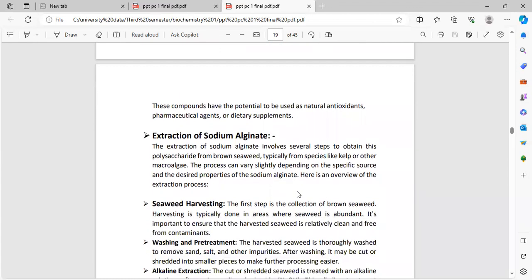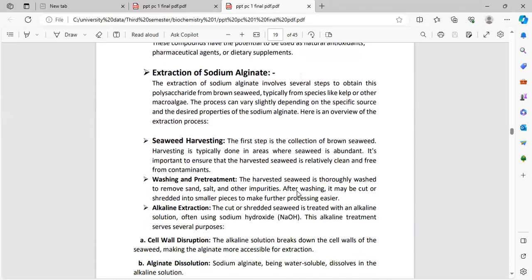Extraction of sodium alginate. The extraction of sodium alginate involves several steps to obtain this polysaccharide from brown seaweed, typically from species like kelp or other brown algae. The process can vary slightly depending on the specific source and desired properties of the sodium alginate. Here is an overview of the extraction process.